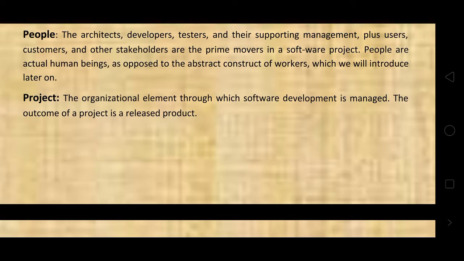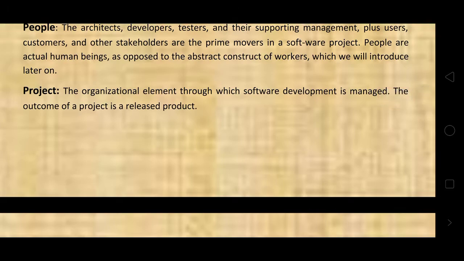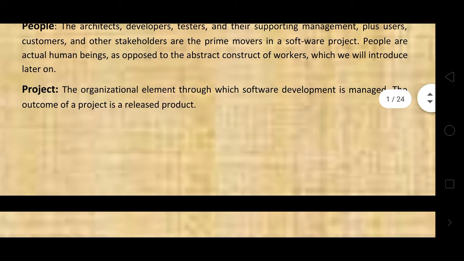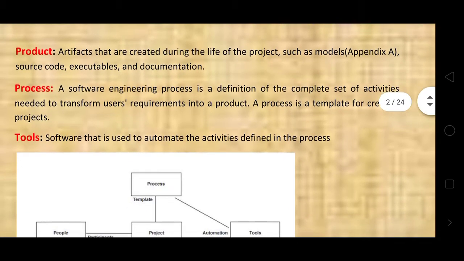Product means it is developed by people by using a set of tools. Finally, the project will have an outcome: the product.